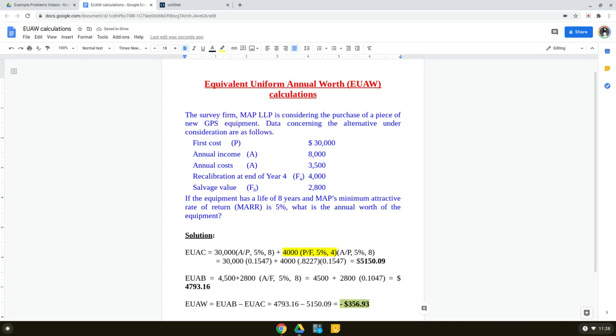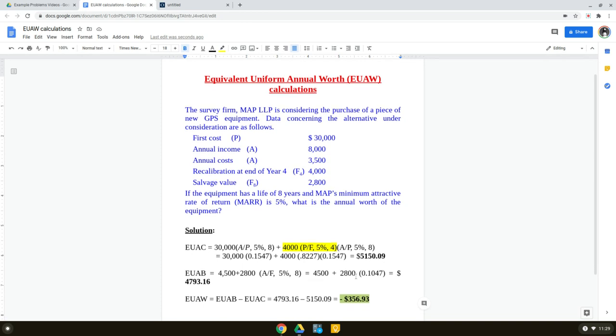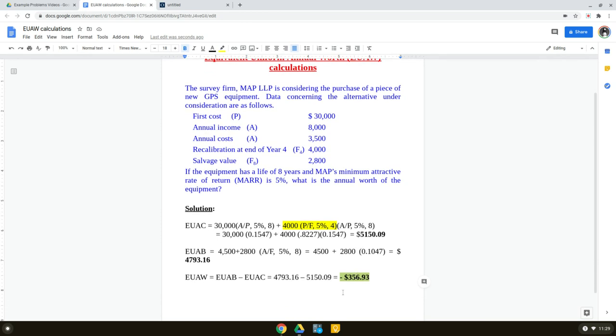If you have to recommend whether or not this company should purchase this equipment, you would obviously advise them against purchasing it, because it's basically a lost effort. There is no positive income out of it. The net is a loss. So we would not recommend buying this equipment because it will not satisfy the minimum attractive rate of return of 5% from this investment. So that's where I will stop.